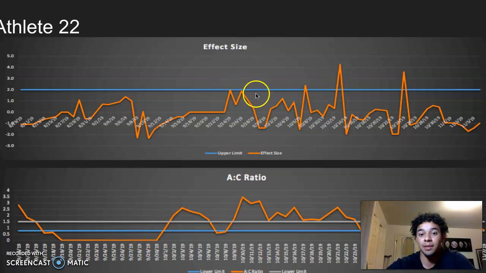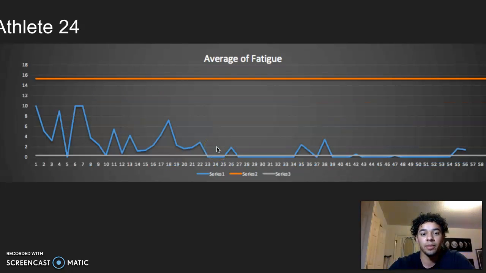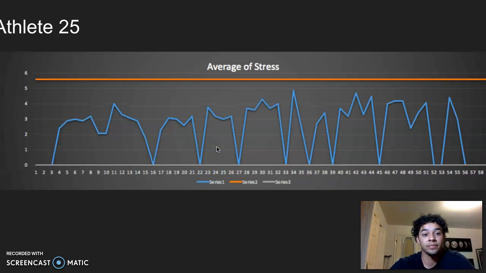The effect size, they're at and break the upper limit of the effect size multiple times. I'd go to coach and be like, hey, we've got to give them some time off. Athlete 23, the fatigue looks pretty normal. Wouldn't intervene there. It does break the upper limit here and trend upward there, but I think we did a good job there. Once again, athlete 24, throw them in a game. Hey coach, athlete 24 needs some playing time.